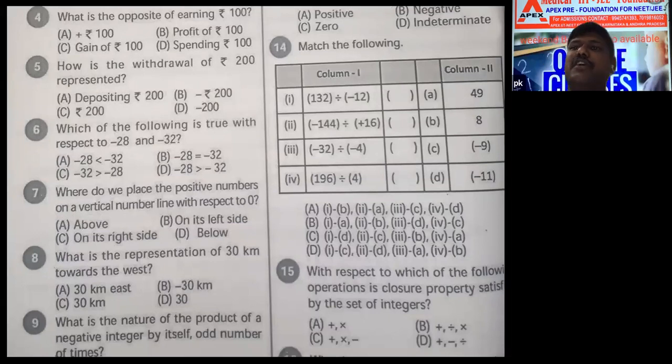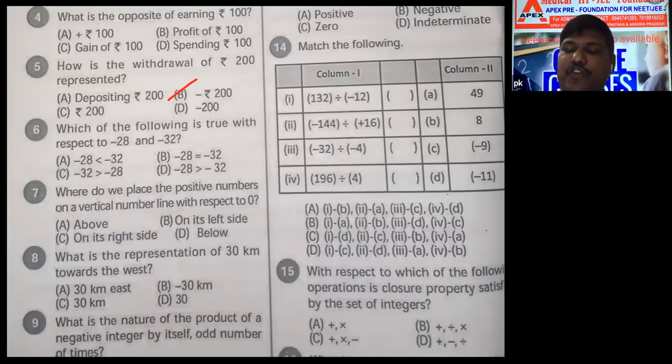How is the withdrawal of rupees 200 represented? Withdrawing amount is minus rupees 200. Pranati, see page number 11, the 5th question.